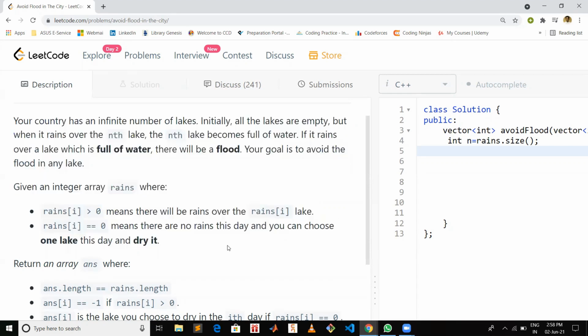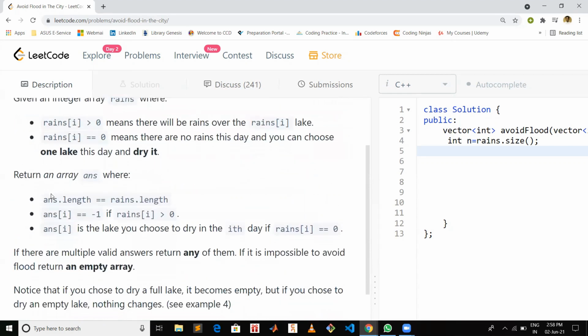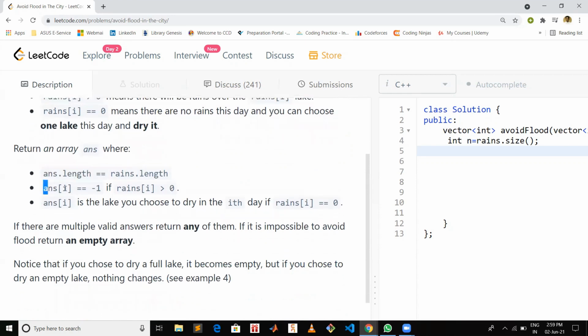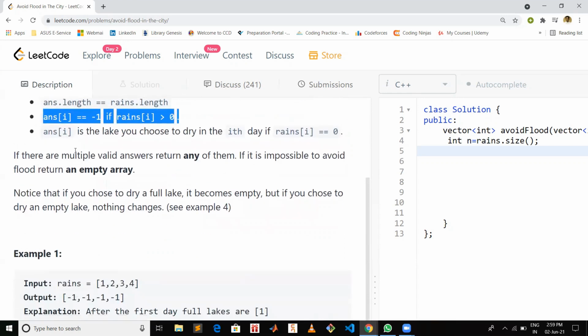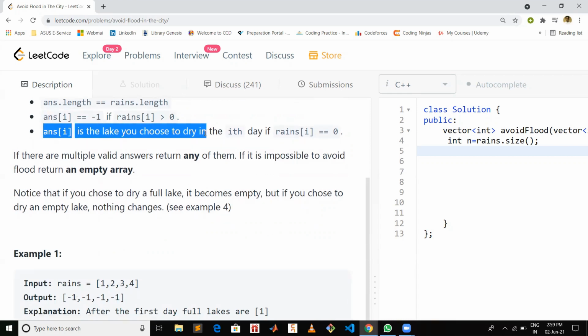Now you have to return an array answer where answer.length will be the same as rains.length, and answer[i] will be equal to -1 if rains[i] is greater than 0. Answer[i] is the lake you choose to dry on the ith day if rains[i] equals 0.